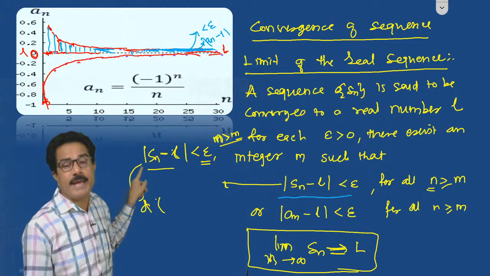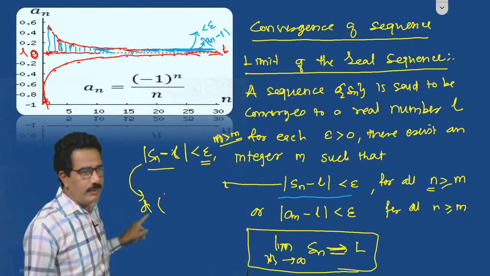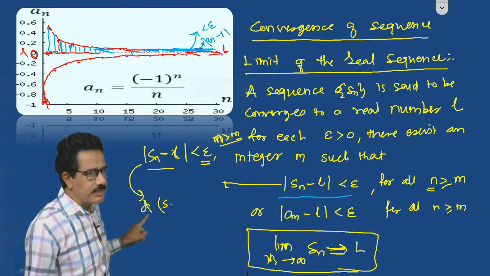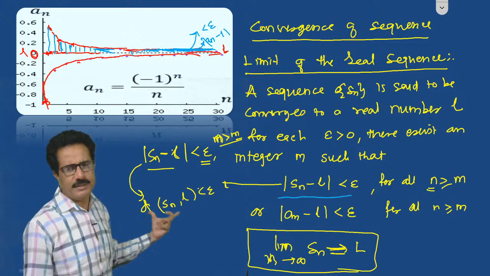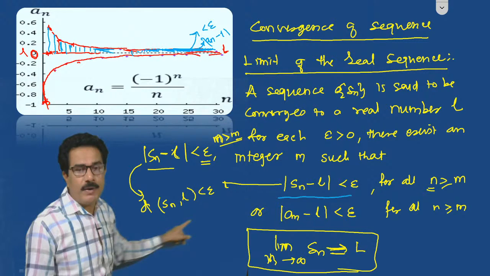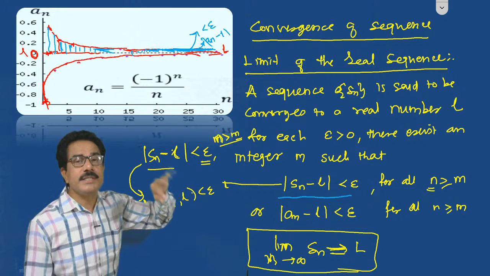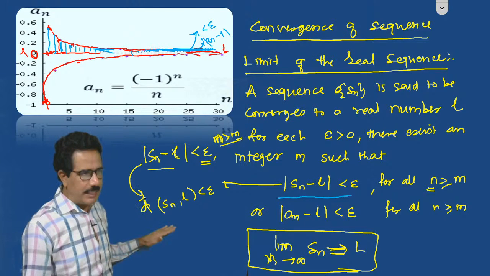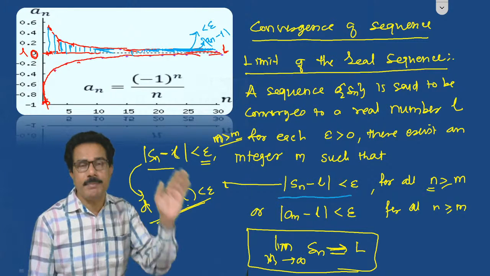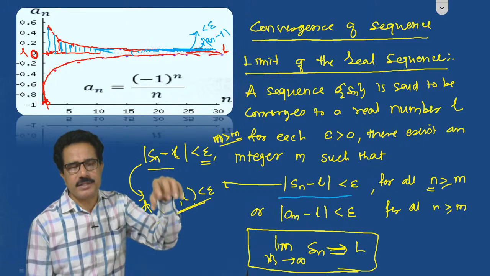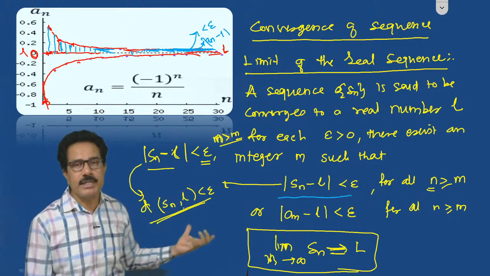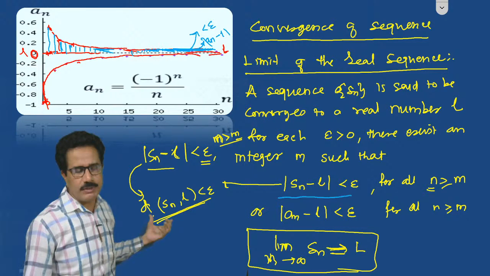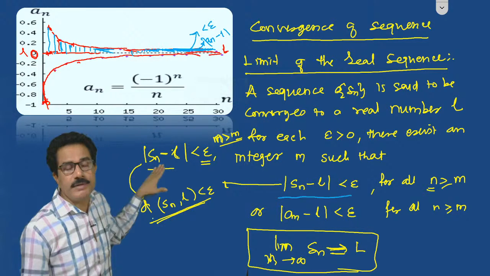The important change is that this modulus becomes distance, that is, distance of Sn comma L is less than epsilon. This type of definition is called the definition of convergence in the form of a metric. Metric means distance. Instead of modulus, you have to use distance, because a metric is totally oriented by the distance function. The formation of metric spaces is actually based on the distance function. So this is the definition of the limit of a real sequence.